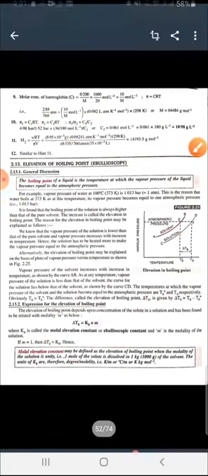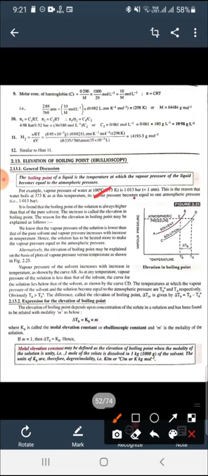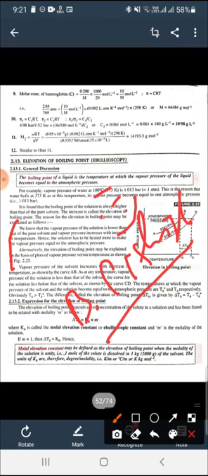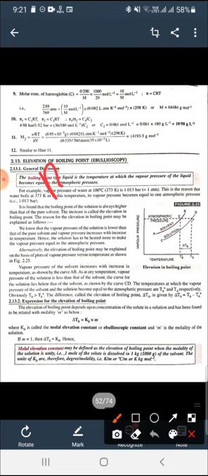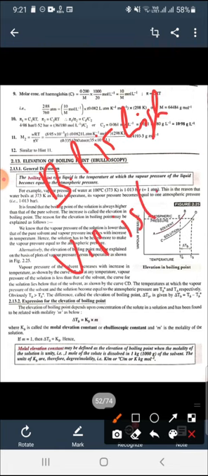This is known as elevation in boiling point, because it is found that the boiling point of the solution is always higher than that of the pure solvent. So the increase is called the elevation in boiling point. Now, in the next paragraph, the vapor pressure of the solution. As I already told you in the previous lectures, if the boiling point is high, it means vapor pressure is low.